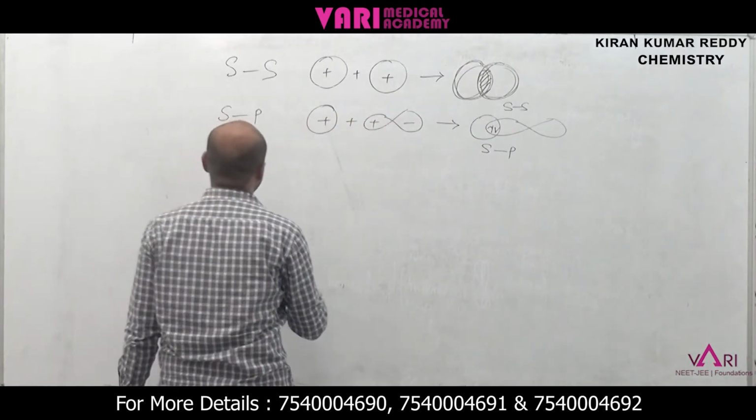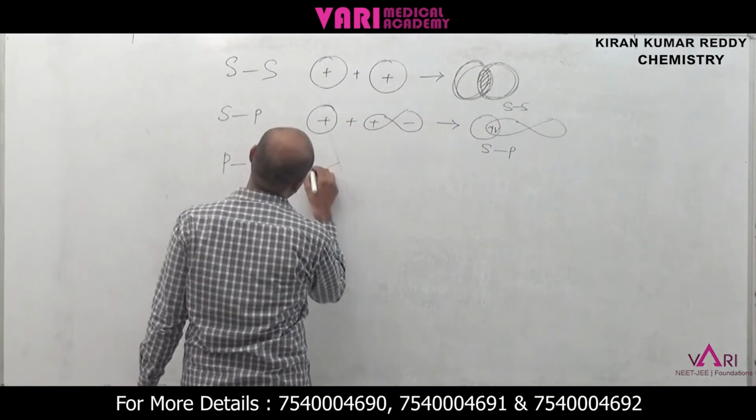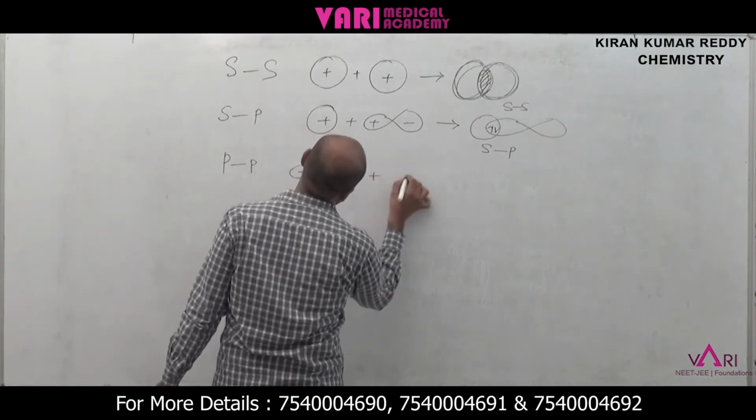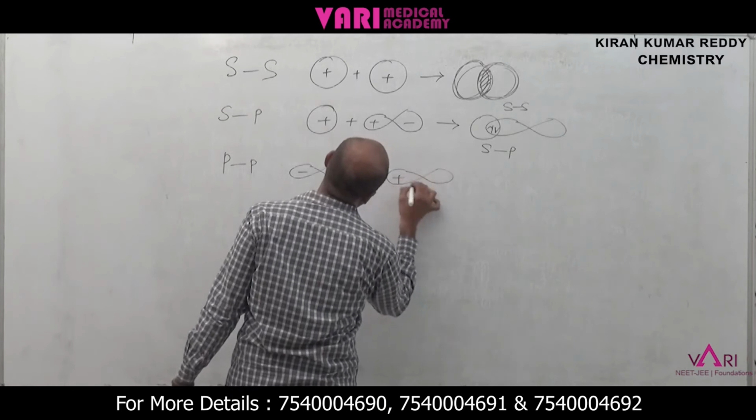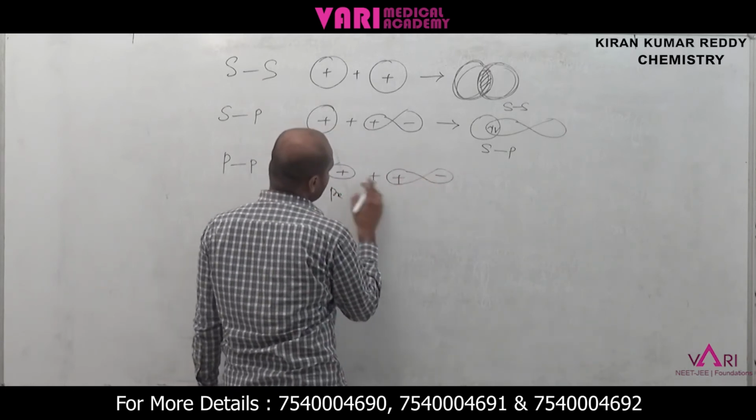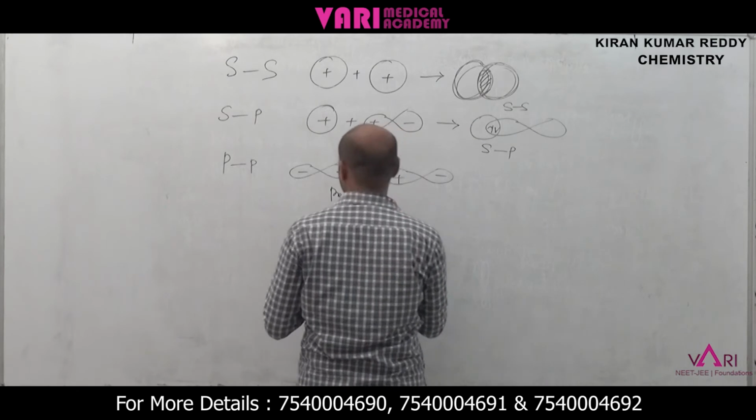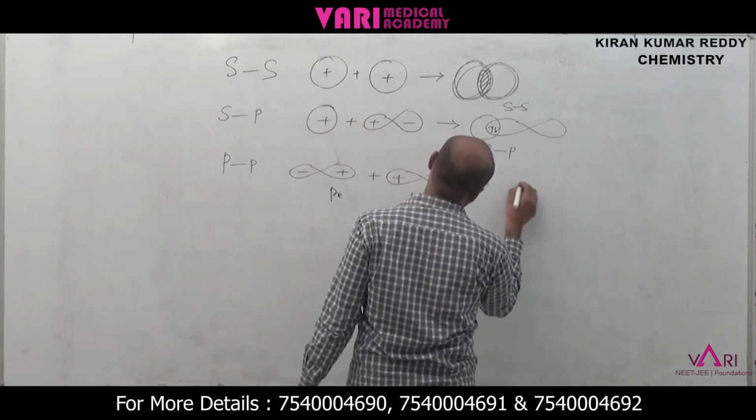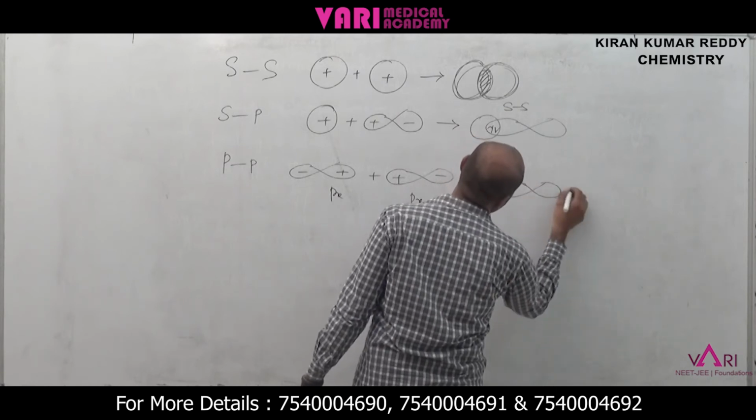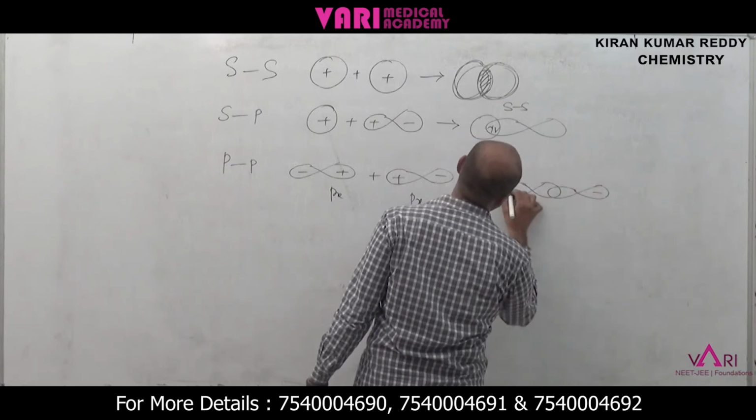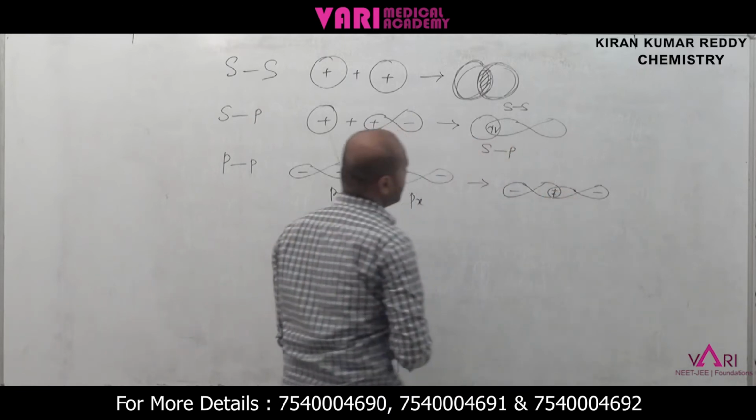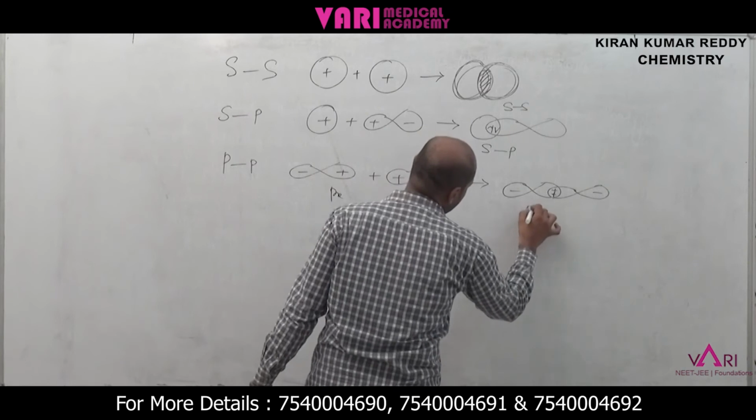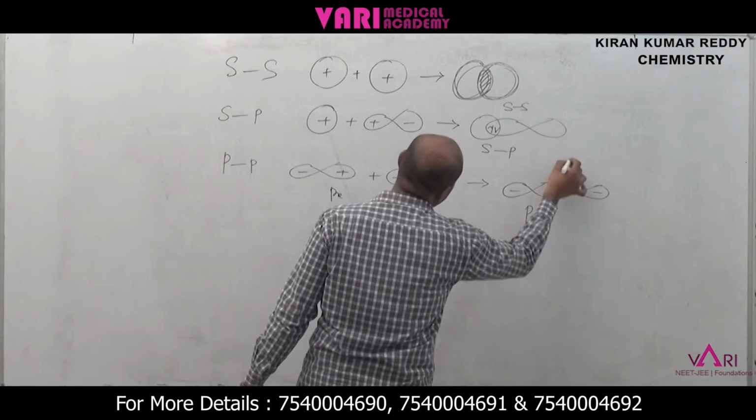That's why PP mixing. We take the P orbital, PX orbital. Here also PX, and plus with plus means bonding. Plus with minus means a node is formed. Here also PX, formed like this, minus and plus. This is called PP mixing. Which type of bond is formed? Sigma bond is formed.